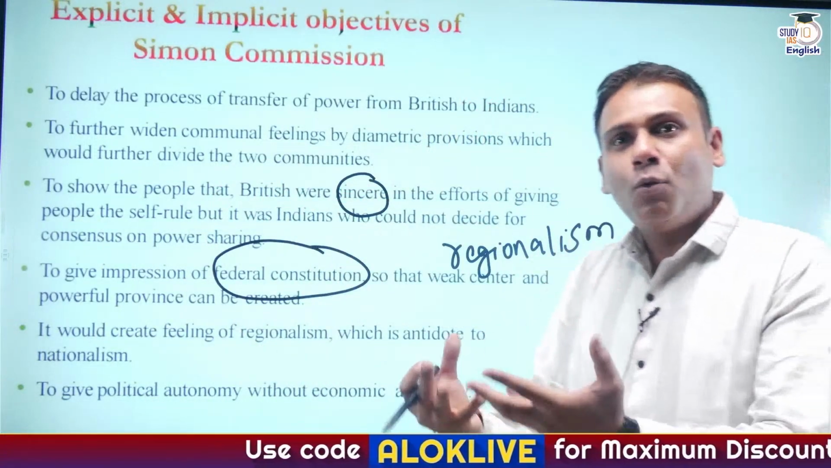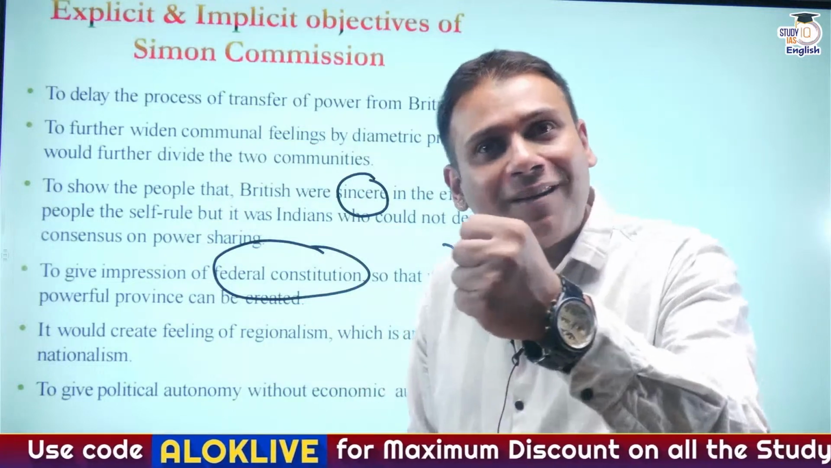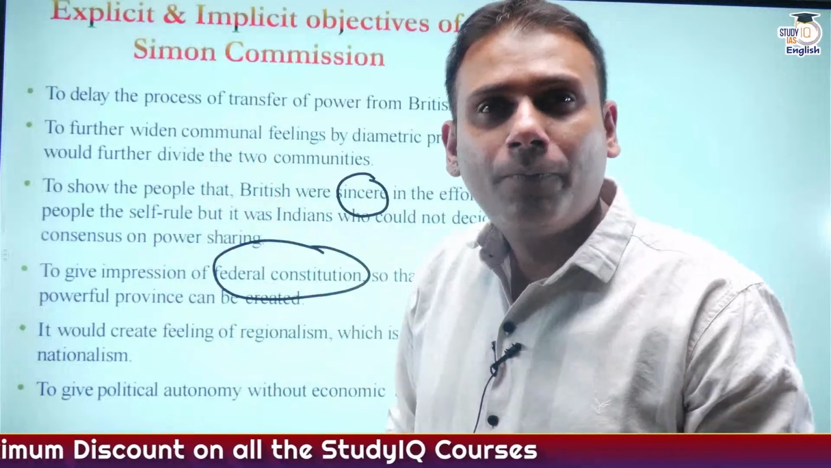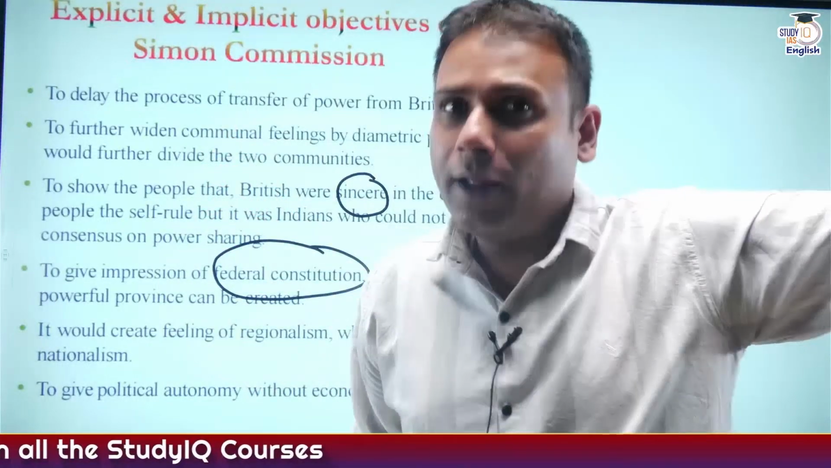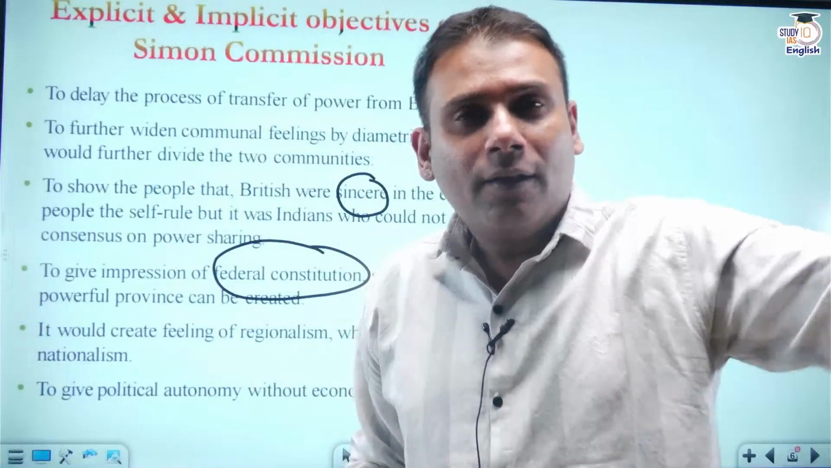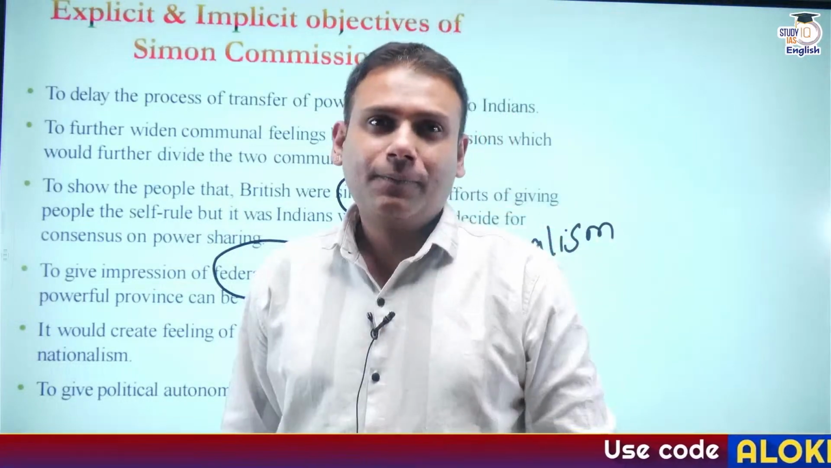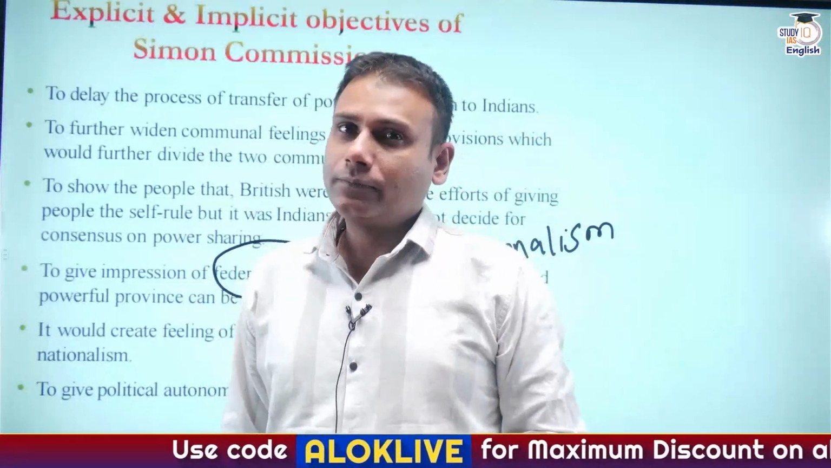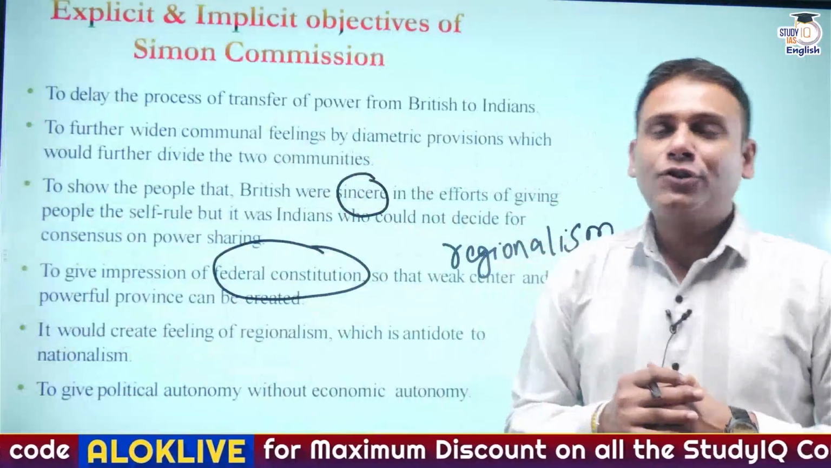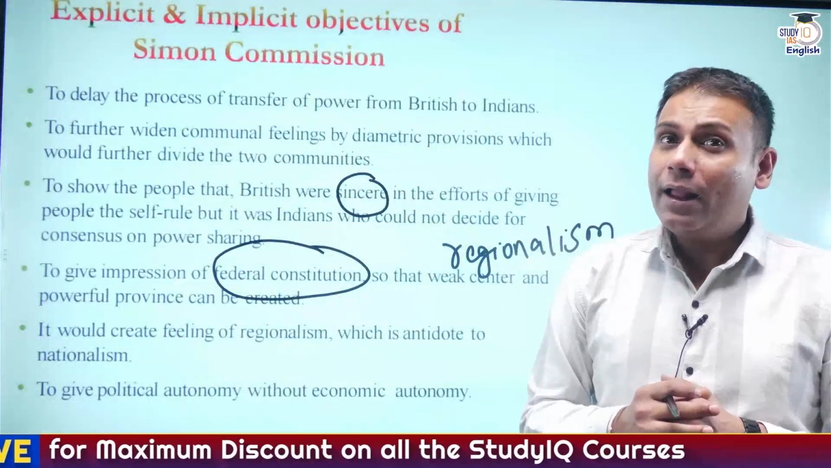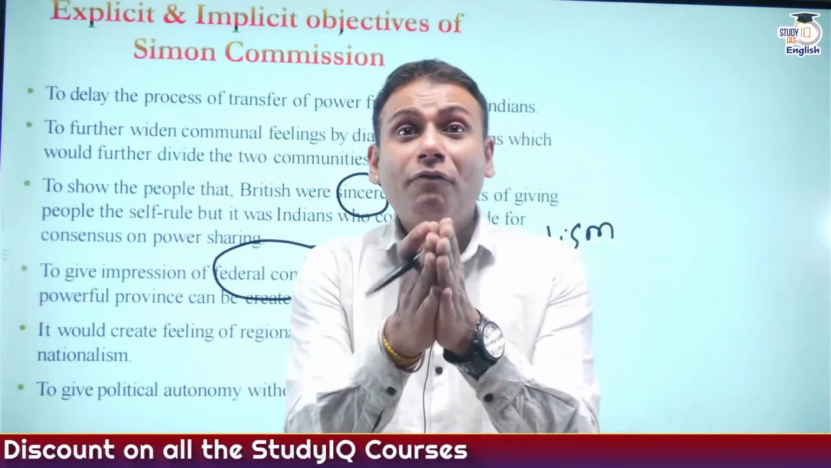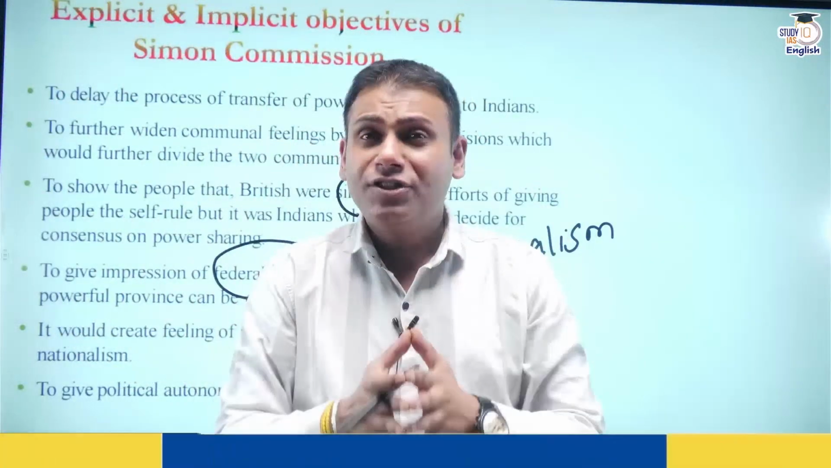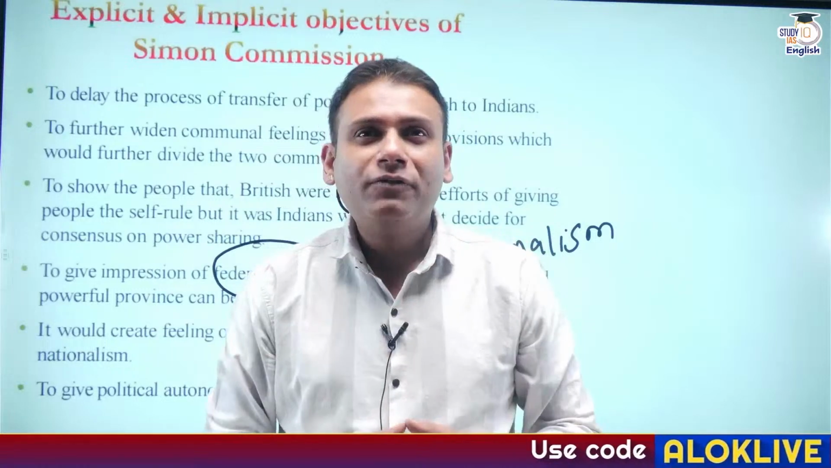So when the center is more powerful than the state, there is a feeling of nationalism among the people of the country. But what did Britishers do? Initially, during the Swadeshi movement, they divided Bengal on communal lines. How? West Bengal was a Hindu majority province. East Bengal was a Muslim majority province. And why? They divided Bengal on the pretext that it is too big to be administered by a single viceroy. But what was their hidden agenda? To hurt the communal fabric of the country.